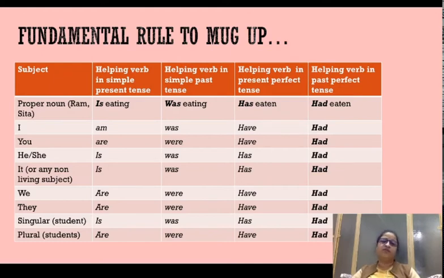Now helping verb in the past tense is was, and is, am, are and was and were are called be forms of verb.